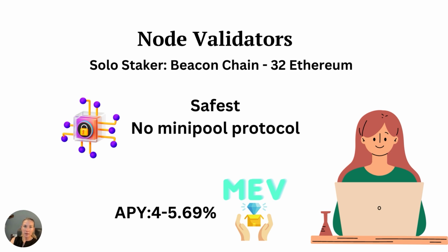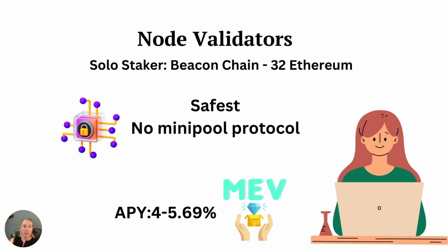So there are 2 ways to be a node validator. You can be a solo staker, which is directly on the beacon chain. This is the safest because there's no mini pool protocol. You're directly on the Ethereum beacon chain, but you have to have 32 Ethereum. Many times this is a high entry. Most people don't have 32 Ethereum sitting around, so this eliminates a lot of the people.